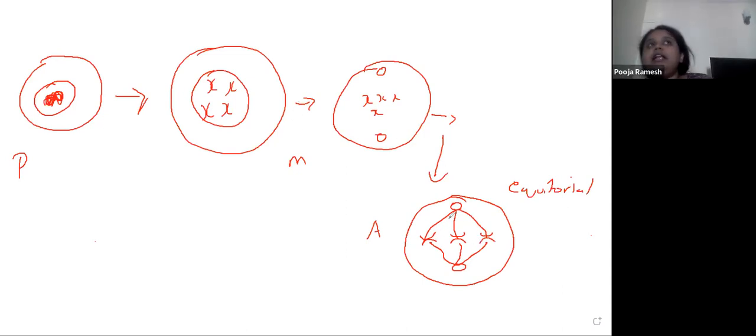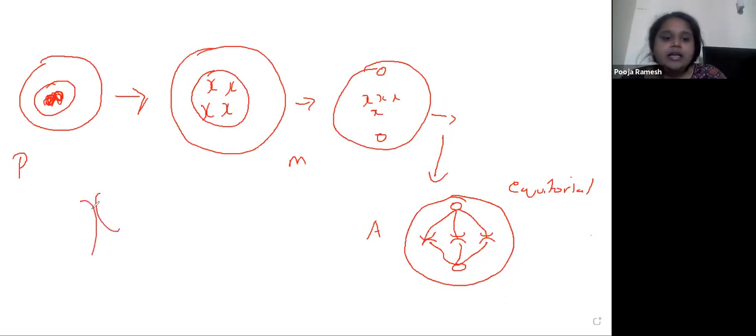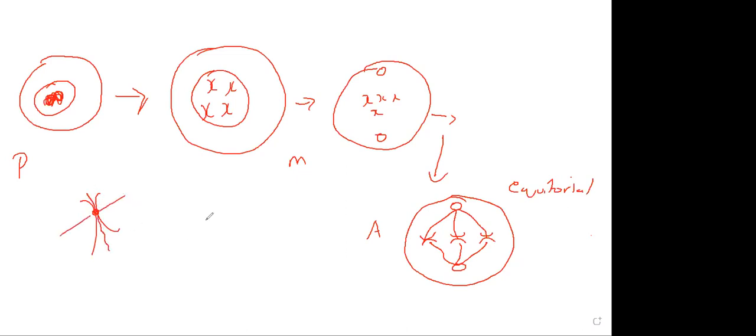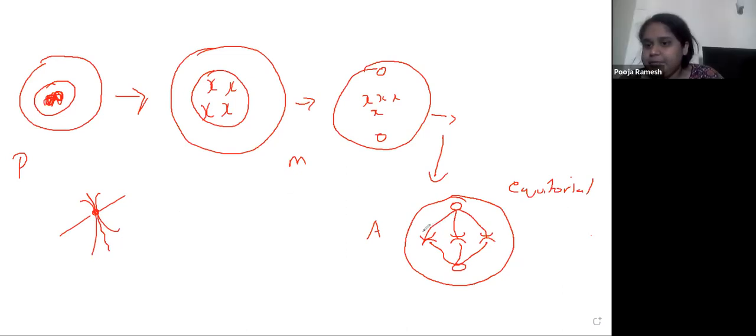The difference between meiosis 1 and mitosis is that in mitosis the chromatids split. The centromere will break. For example, if this is the chromosome, because of the equal pulling from each side, this will split. So actually, chromatids are splitting in the case of mitosis. But in the case of meiosis 1, it won't be chromatids, it will be chromosomes. That we will see later.